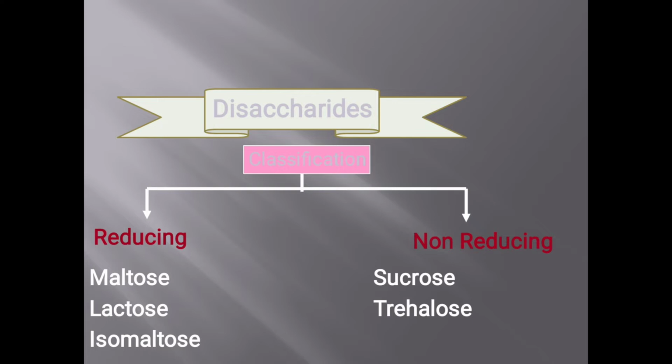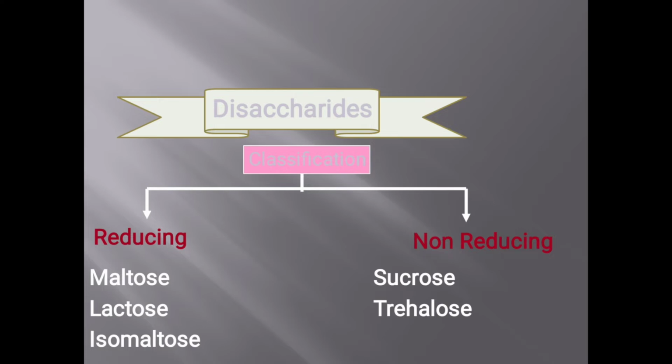Most of them wrote the wrong answer for this in the first sectional. So sucrose is non-reducing; glucose, fructose, galactose, maltose, lactose are all reducing sugars. Even maltose and lactose, the disaccharides, are reducing sugars.